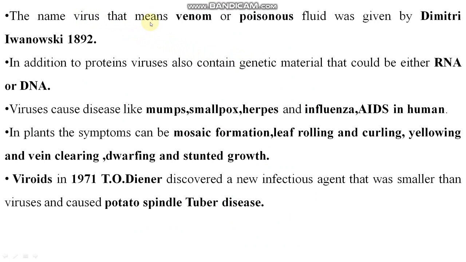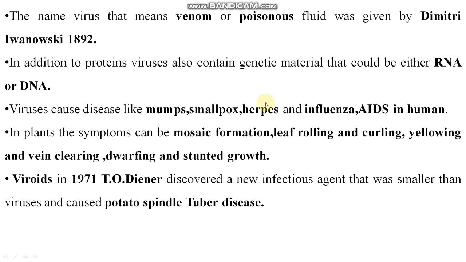The name virus, meaning venom or poisonous fluid, was given by Dmitri Ivanovsky in 1892. Genetic material will be either DNA or RNA. Viruses cause diseases like mumps, smallpox, herpes and influenza, and AIDS in human beings.